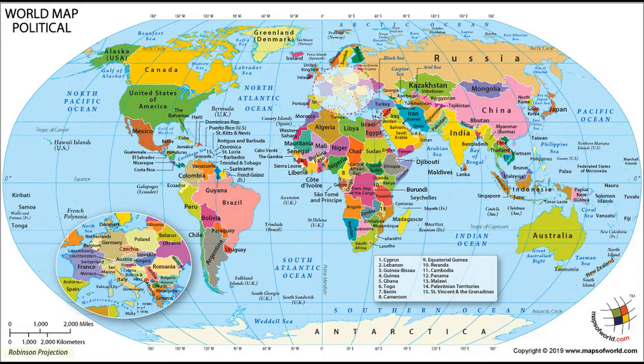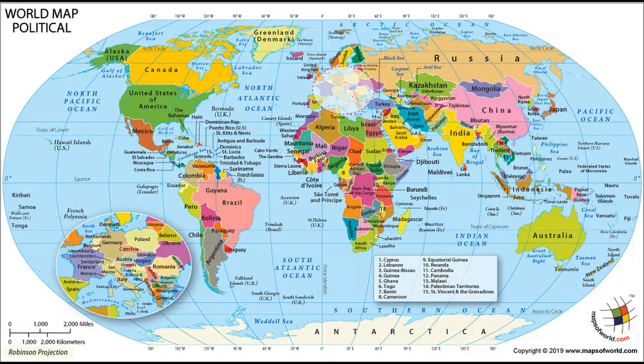India is located in the southern part of the Asian continent, spread in the northern and eastern hemisphere of the earth, while Brazil is located in the northern part of the South American continent, spread in the western hemisphere of the earth, some part lying in the northern hemisphere while most of the part lying in the southern hemisphere.